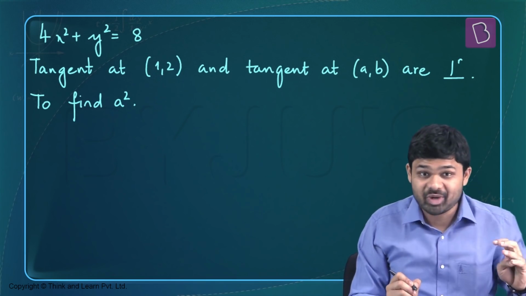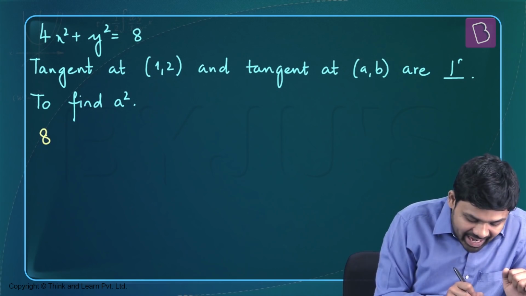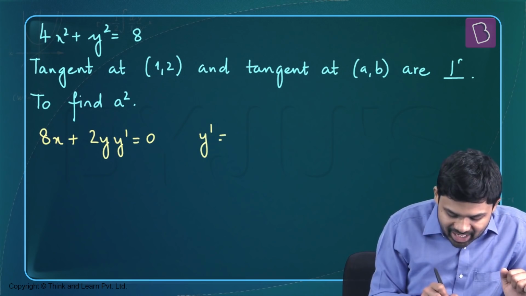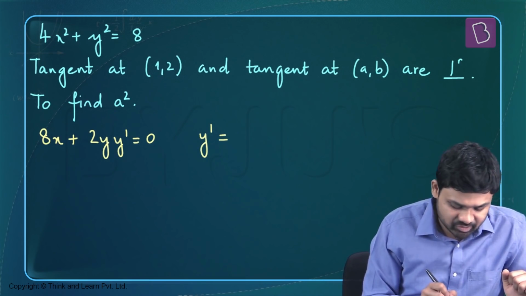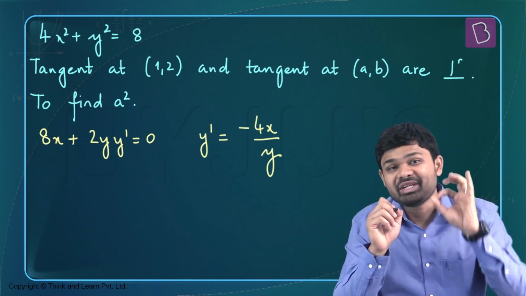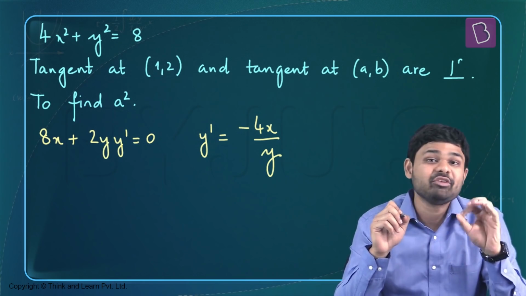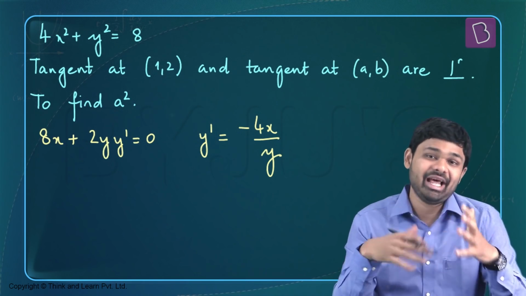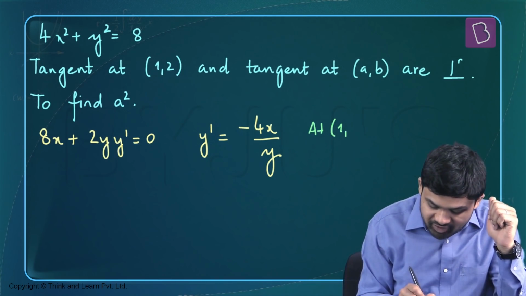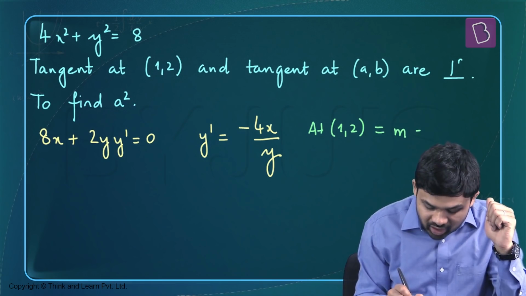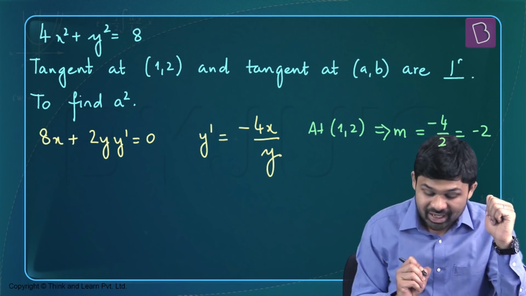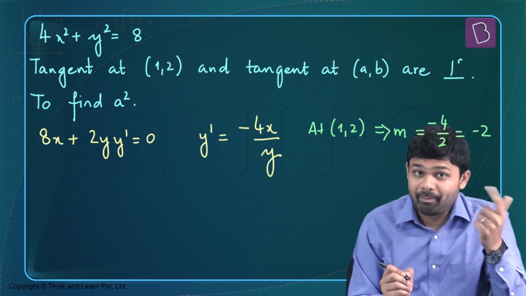So I have 4x square plus y square equal to 8. I'm going to differentiate that to get 8x plus 2y y dash is 0, which means my y dash will be nothing but, of course, negative 8x by 2y, or negative 4x over y. The slope of the tangent at any point x1, y1 to this ellipse is going to be negative 4x over y at that point. So at 1, 2, the slope of the tangent will be equal to nothing but negative 4 over 2, or negative 2.